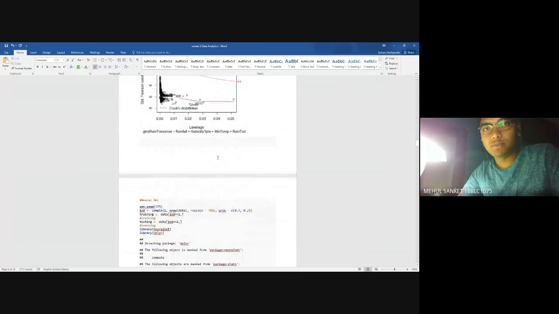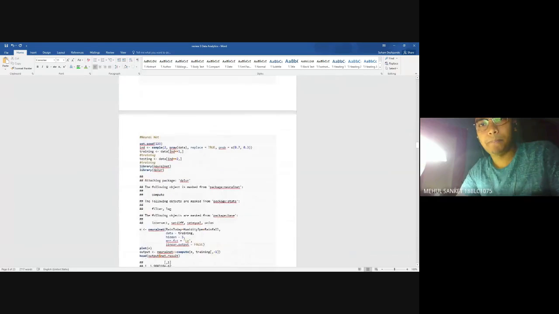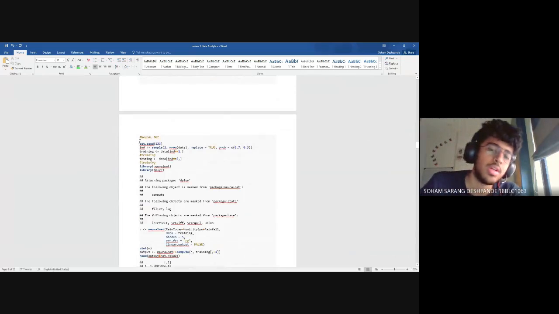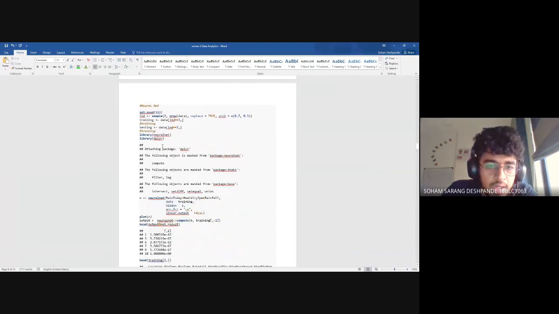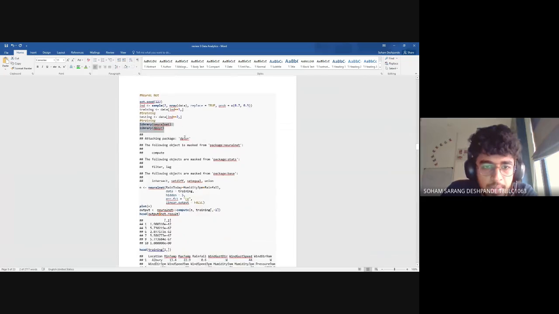Next, neural network was performed by Soham. So for the neural network, first I have split the data set. We have done this individually, so every one of us has split the data set first. I did it 70 and 30%: 70% is the training and 30% is the testing. After that, I have called the respective libraries, neural network and dplyr.